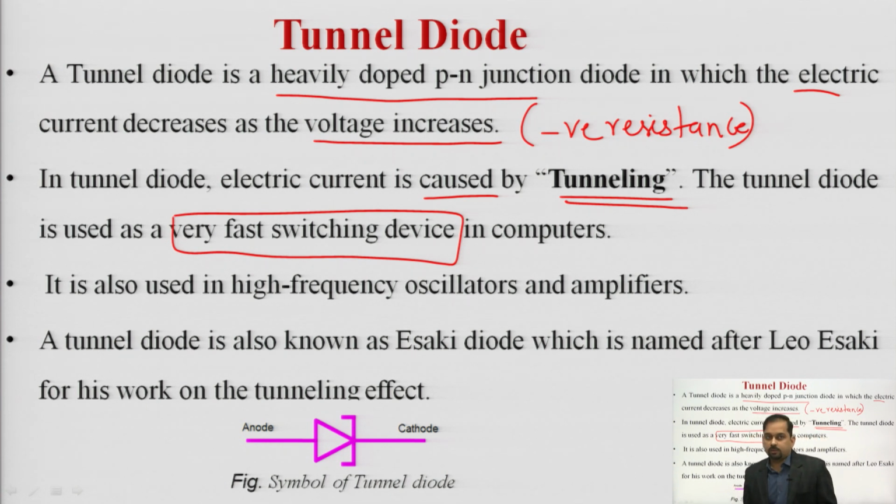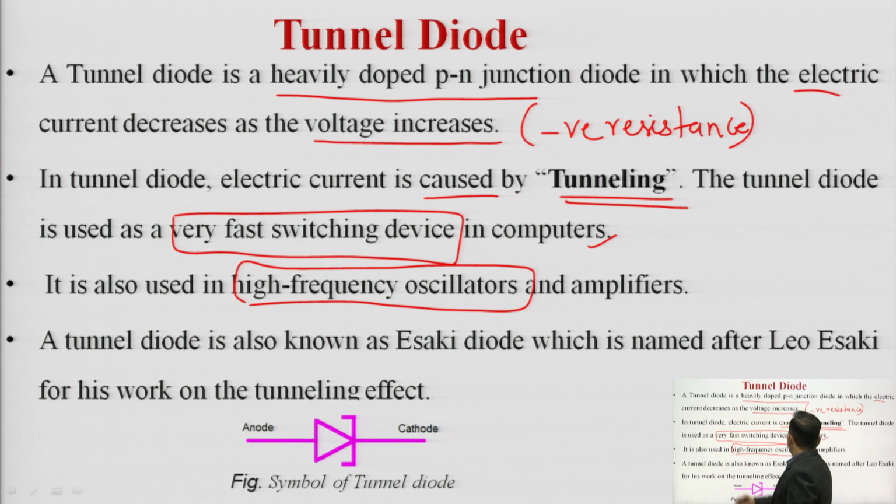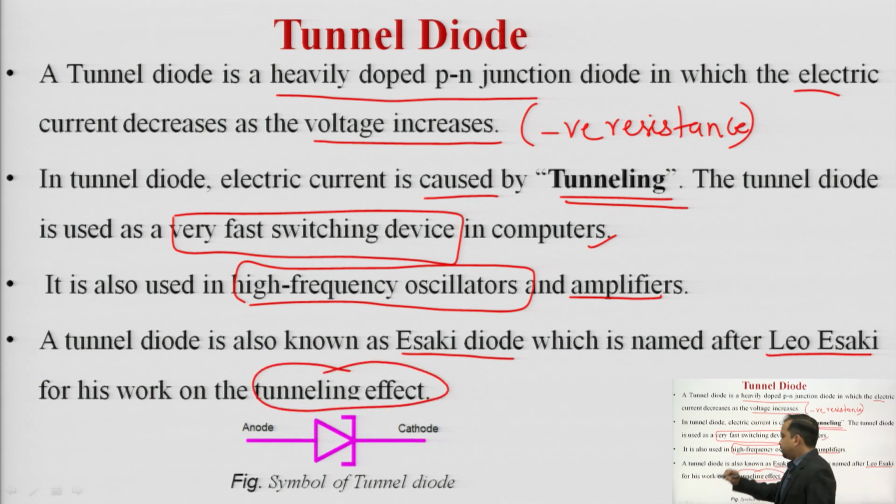In computers, it is also used in high frequency oscillators and amplifiers. A tunnel diode is also known as the Esaki diode, after the scientist Leo Esaki, for his work on the tunneling effect. We will see later in the working part what the tunneling effect is.